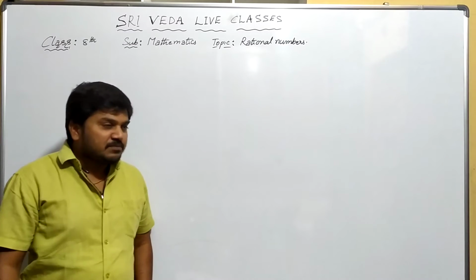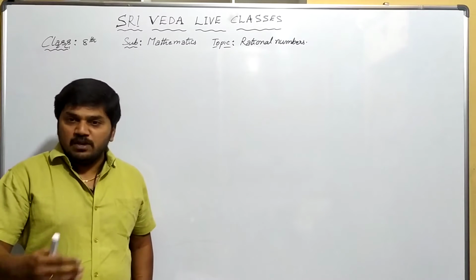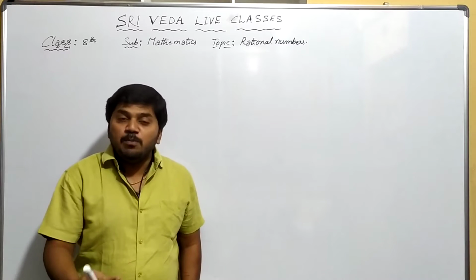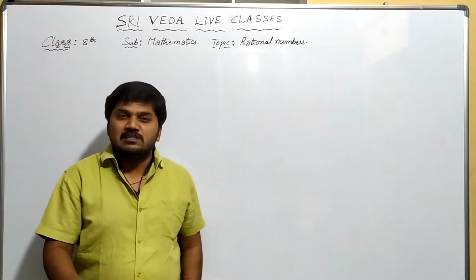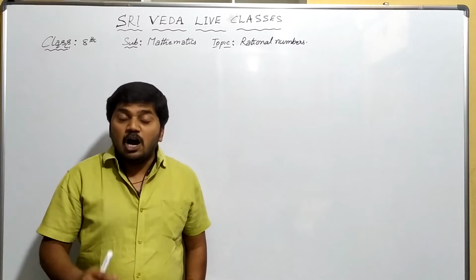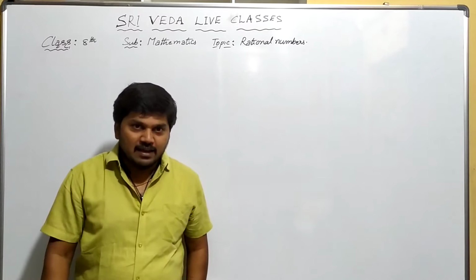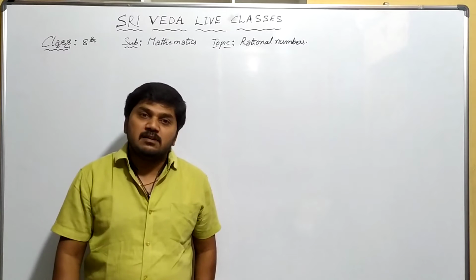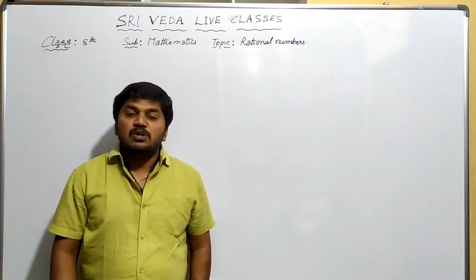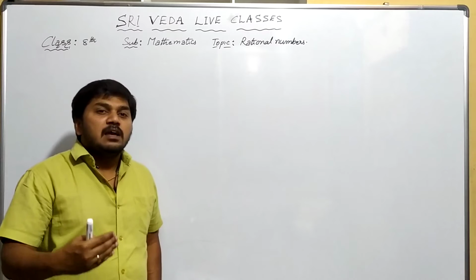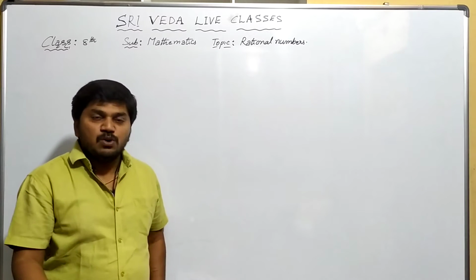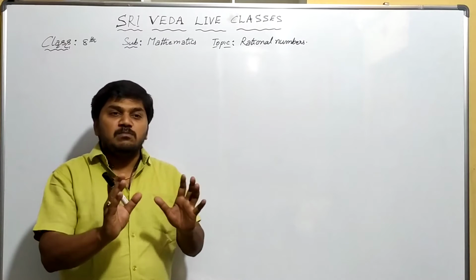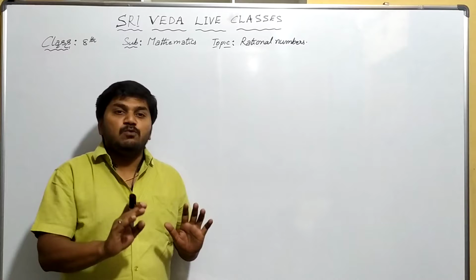For example, if I ask, how many hands have you? You can say two hands. How many brothers have you? Three brothers, no brothers, five brothers. How many members are there in our family? Yes, five members. How many students are there in our class? You can say a certain number. Without our knowledge, we are giving a certain number, right? So those numbers we use in our day-to-day life.